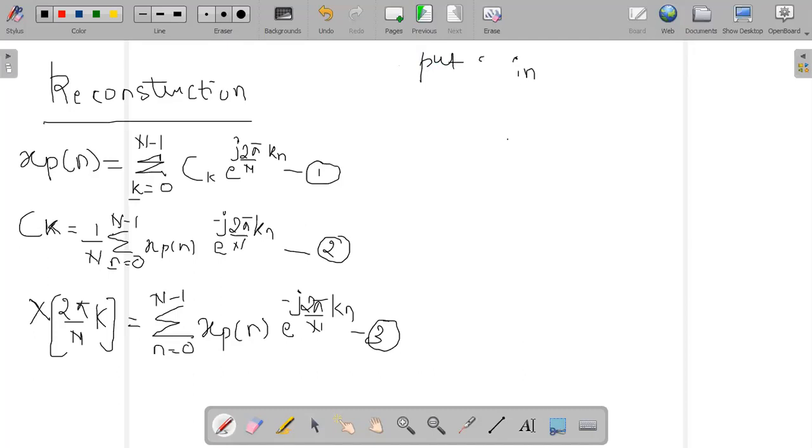Putting 3 in 2. What is equation number 3? Equation 3 is this, and equation 2 is this.